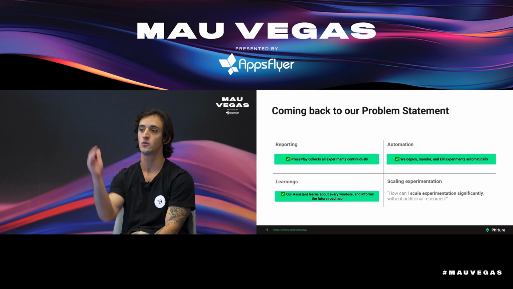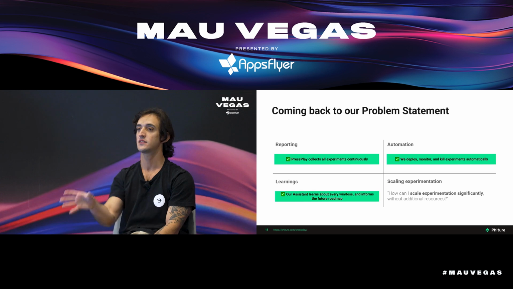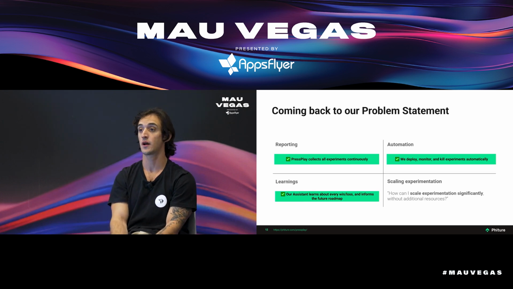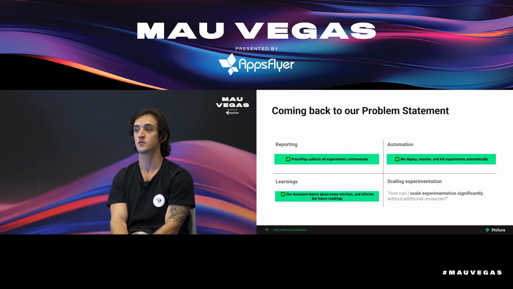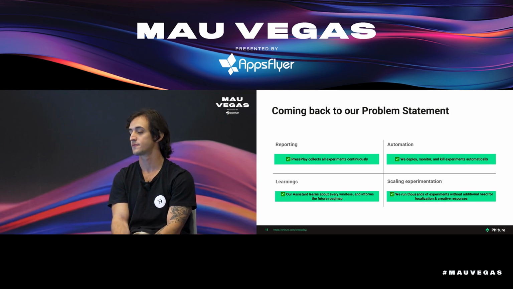As Moritz said, we have a queue of tasks that we can select and just say, okay, this is priority 1, this is priority 5, and just leave it running. If something is more aggressive, then we can say, okay, stop this task with only 1,000 installs if the performance diminished a lot. So it's now less overhead to create this. And also the scale of experiments, we are able to iterate on games that we couldn't dedicate resources to. It's really interesting to see this happening for games like Skywars and now moving to more mainstream games that we have in our portfolio. So it's really interesting to see this.